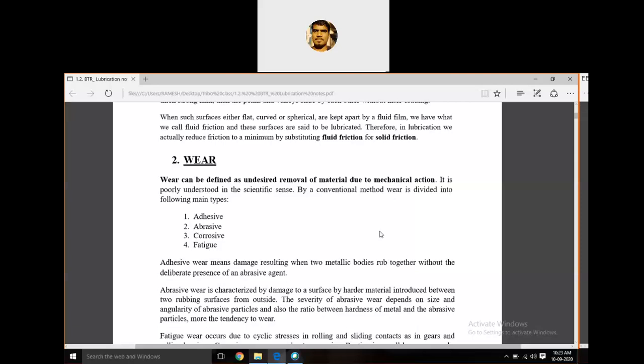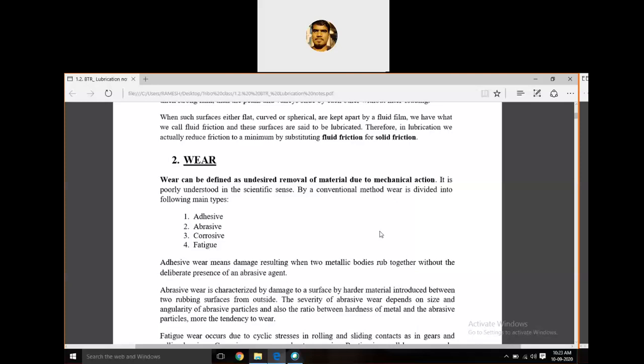It is also defined as an undesired removal of material due to mechanical action. Mechanical action means that when two meeting surfaces are in relative motion, it causes friction. That friction induces heat, and that heat will start wear of the two surfaces.